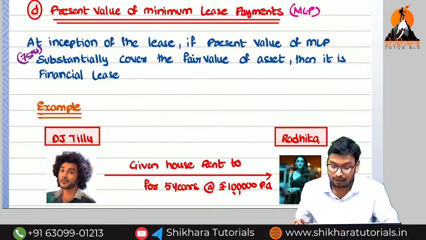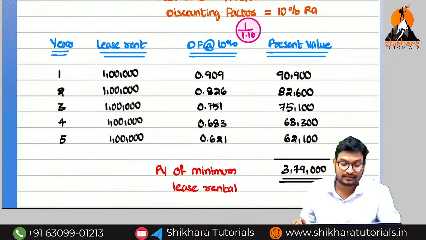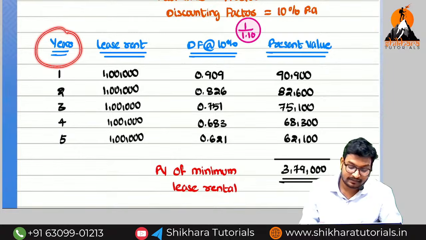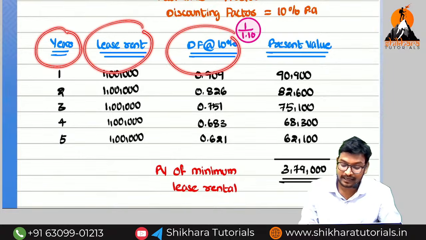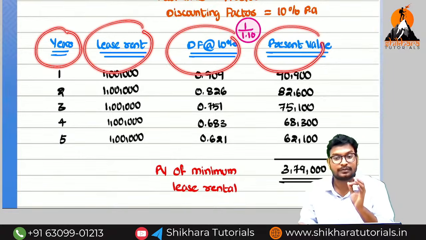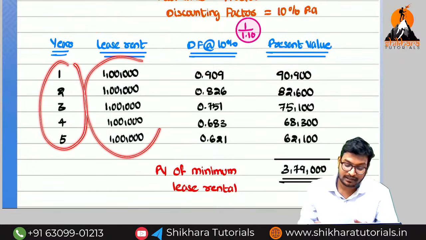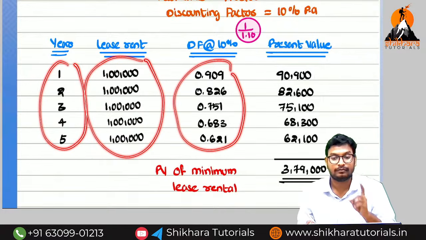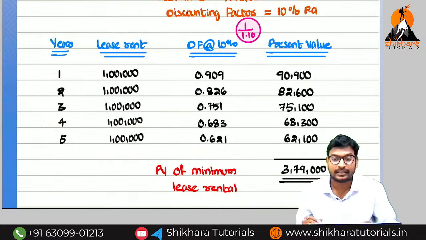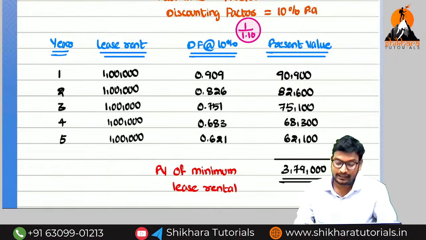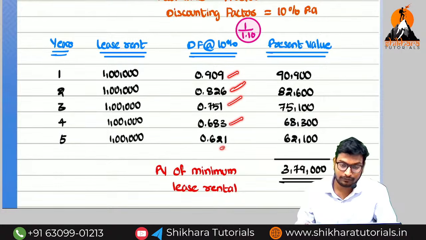So next one, present value of minimum lease rentals must be substantially equal to the fair market value of the asset. How do we calculate the present value of minimum lease rentals? First we have to take the columns: years, lease rent, discounting factor and present value. These columns you need to remember. Year means 5 years, lease rental means the lease rent we are going to pay, and discounting factor, how have we calculated it? 1 divided by 10%, means 1 divided by 1.1 for the first year, then the same for the second, third, fourth and fifth.